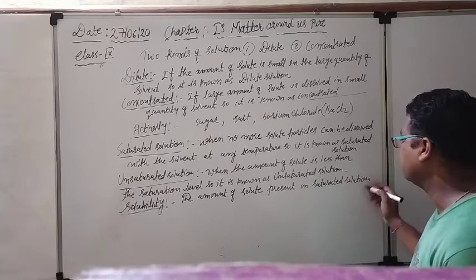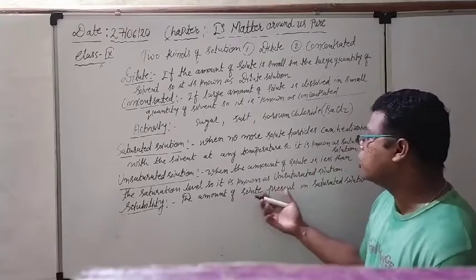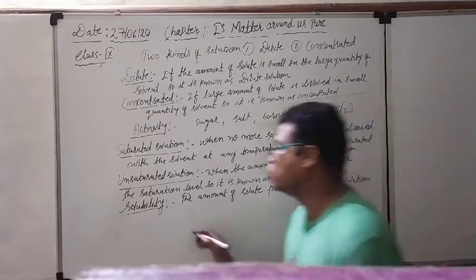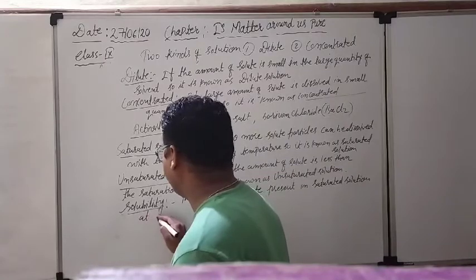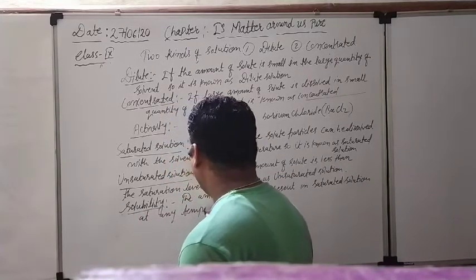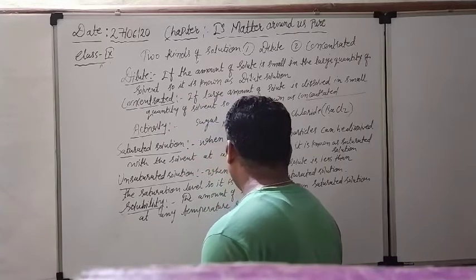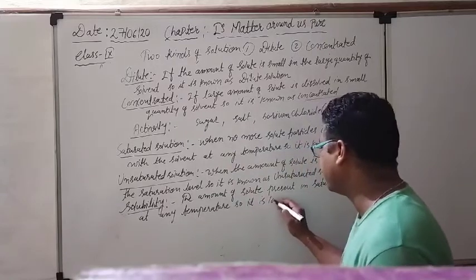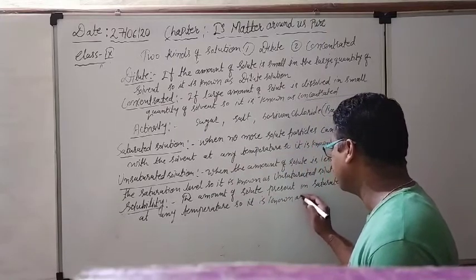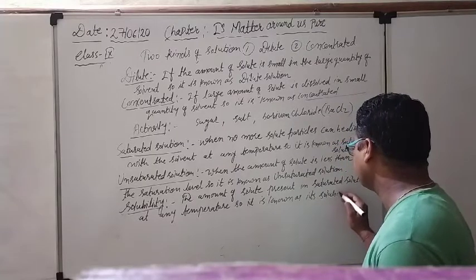Whichever solution becomes saturated, how much amount of solute has been dissolved in it. So the amount of solute which is present in the saturated solution at any particular temperature, at any temperature you may add, it is known as its solubility.